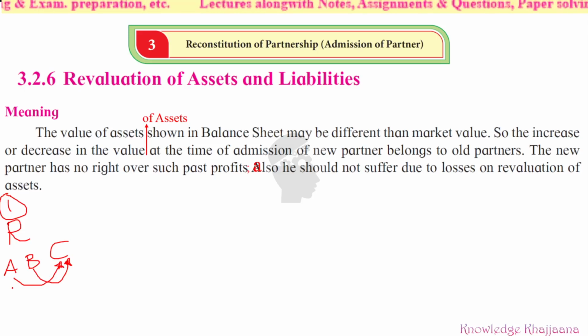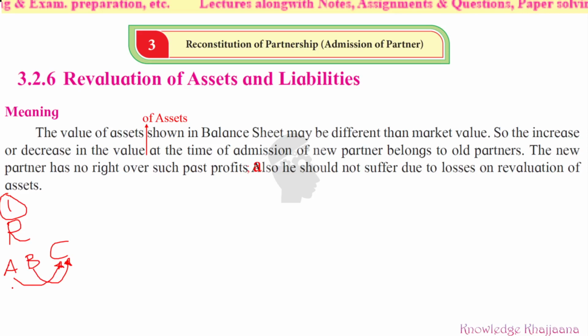Less will remain because they have given away something to C, and this is called the new profit sharing ratio. So you have to calculate two ratios: their sacrifice ratios and their new profit sharing ratios.